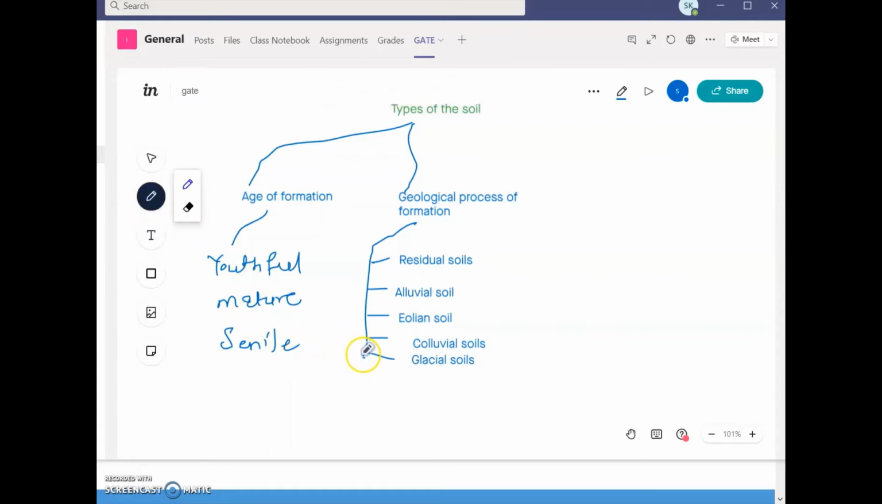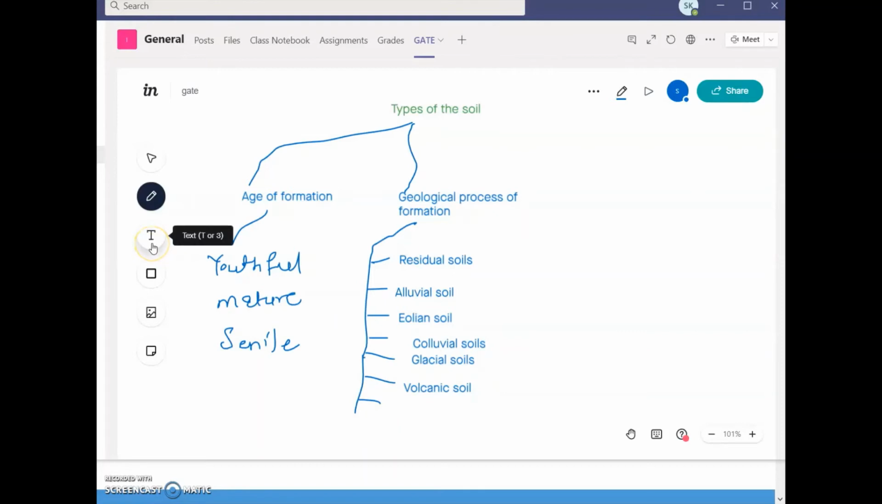Then again, there are a few more types in the same point, that is, based on the geological process of formation. So the next type of soil is volcanic soil. In this volcanic soil, basically, there are ash deposits because of volcanic eruptions. Whatever material comes out because of volcanic eruptions gets deposited, and then such a soil forms, called volcanic soil.